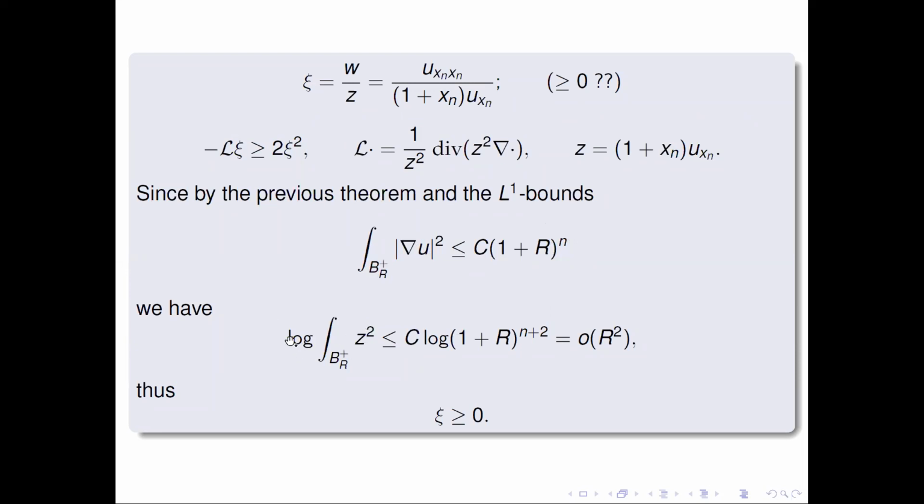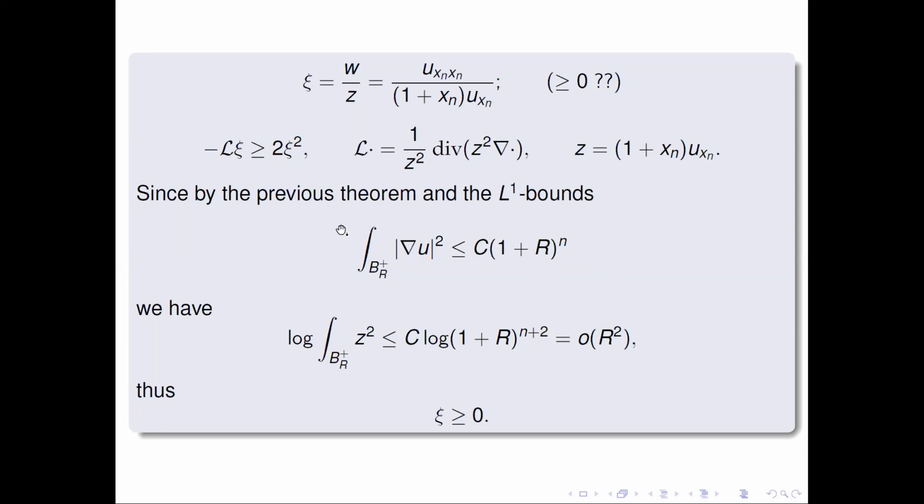We just need a log of R that needs to be little o of R squared. So we have the assumption of that maximum principle result we had before, cleared easily. So this ends the proof, and that's the proof of the theorem.